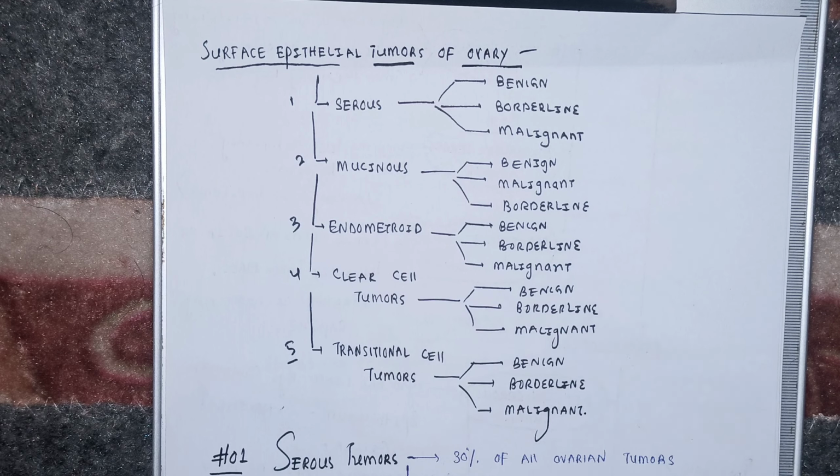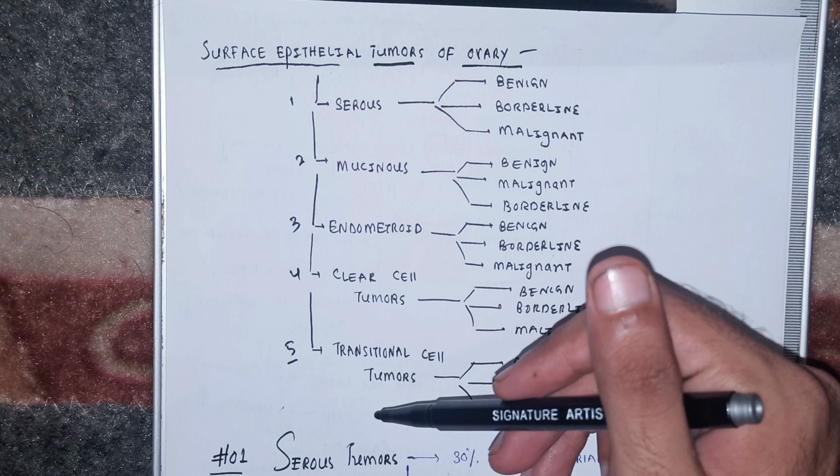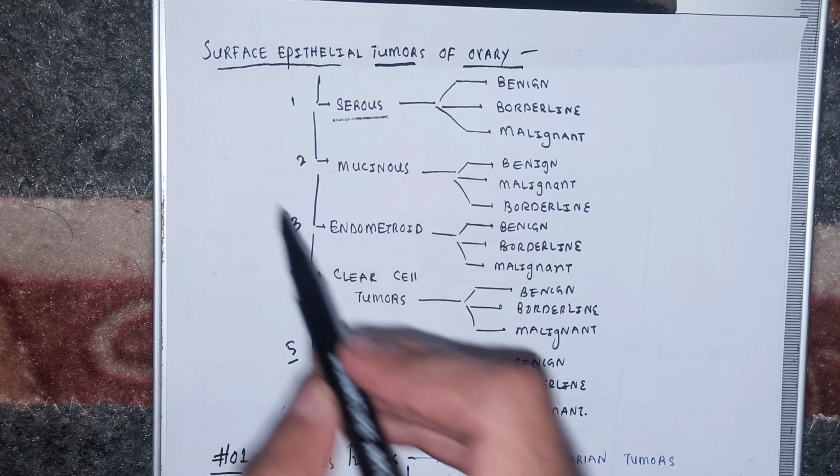But these are the really important tumors of the ovary which originate from surface epithelium. Out of all these, this is the one we have to discuss, beta.